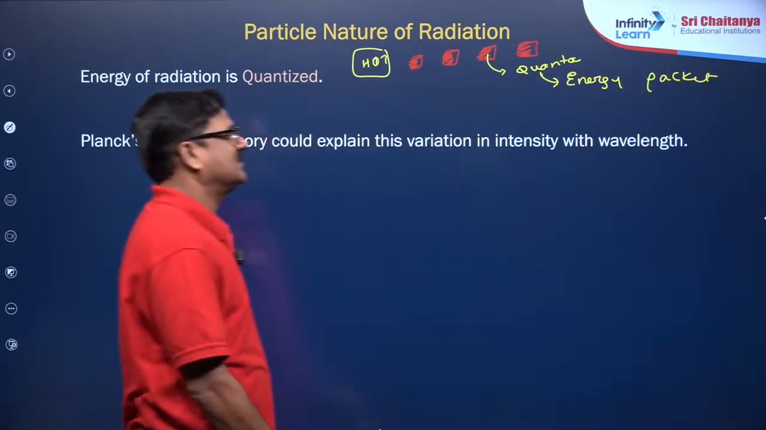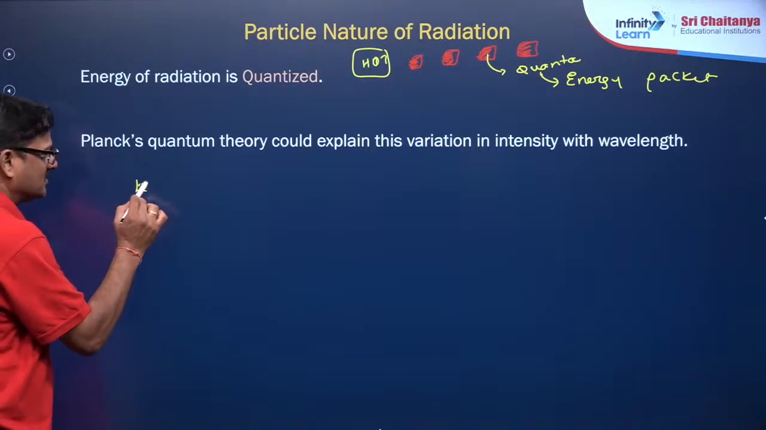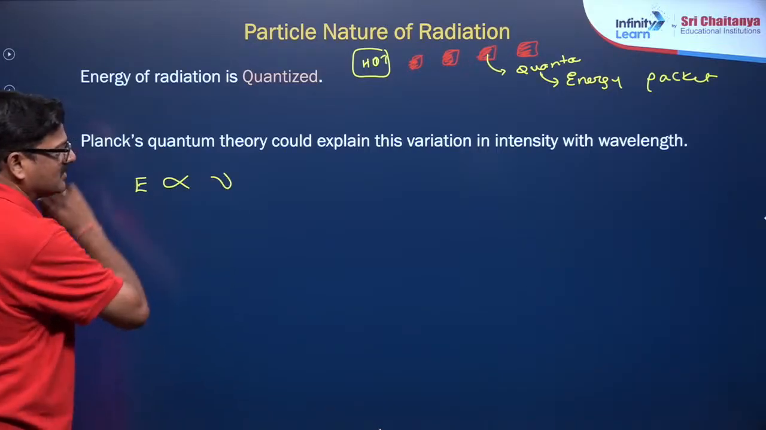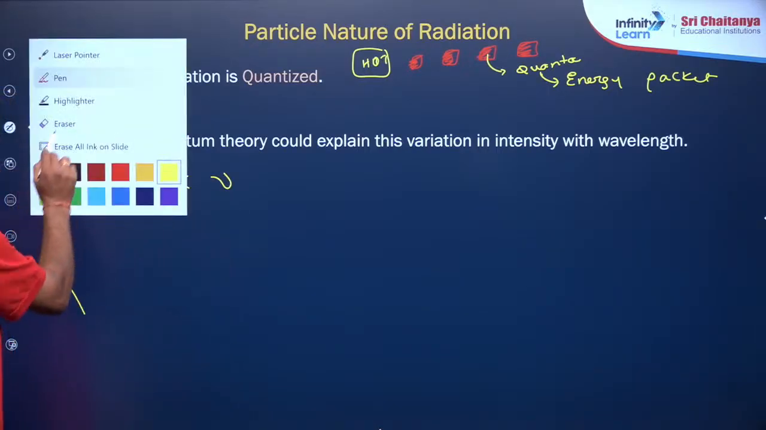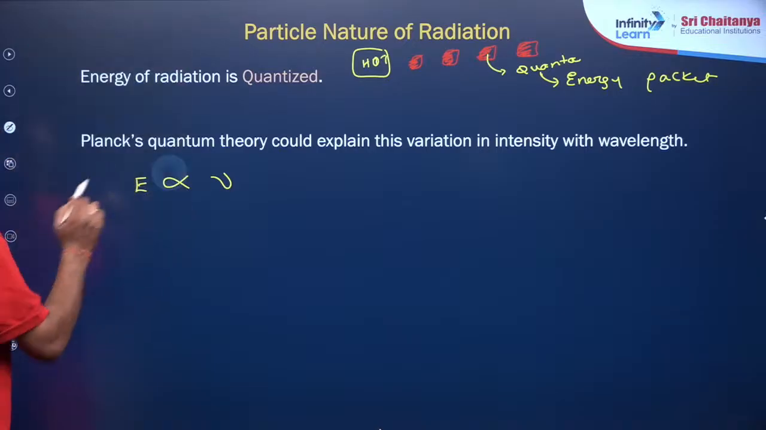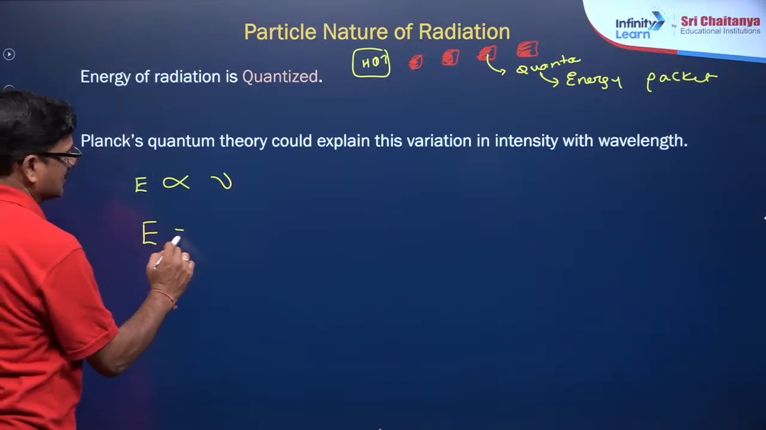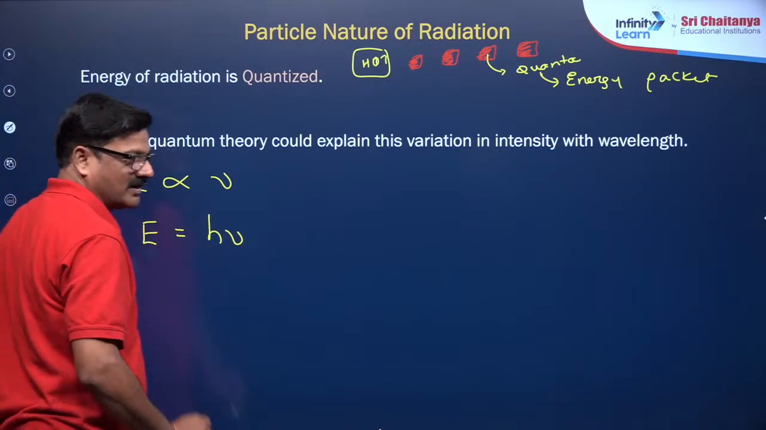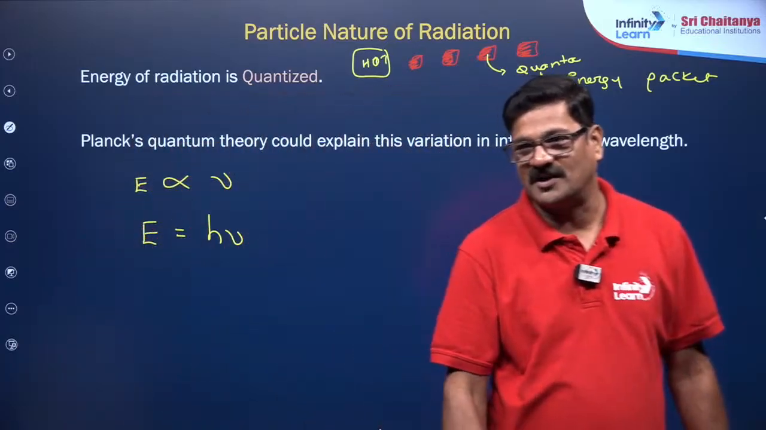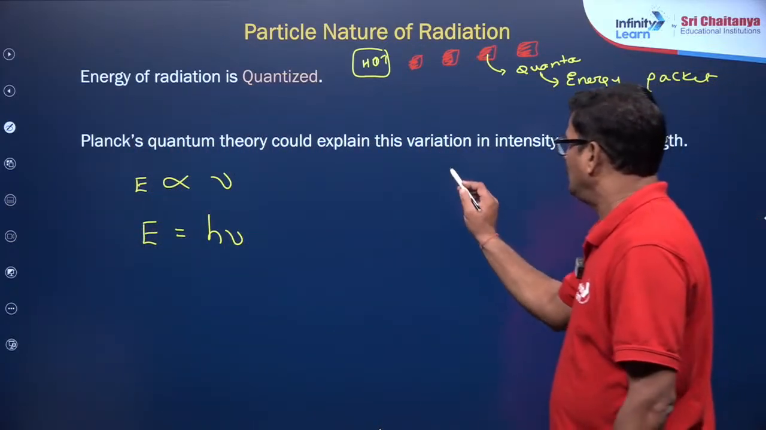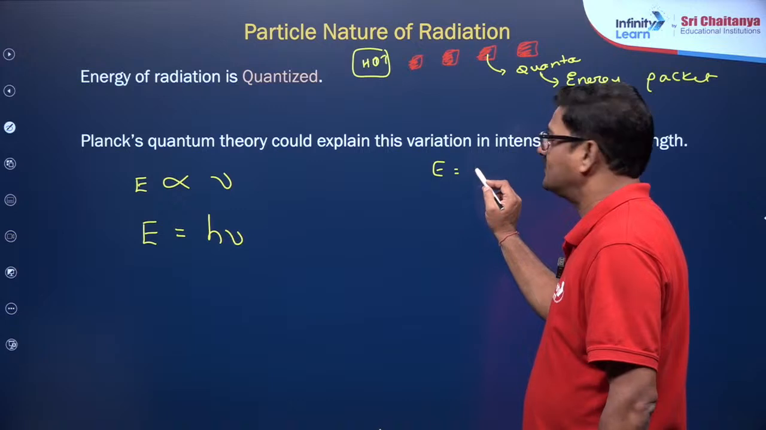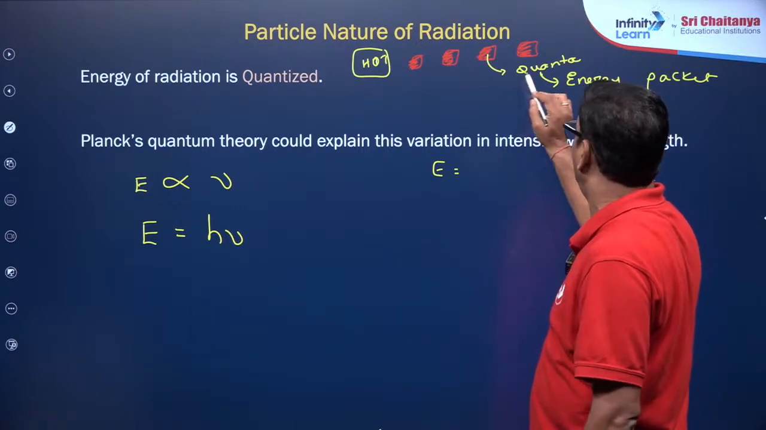Max Planck wanted to say that energy is directly proportional to the frequency of radiation. So that is called h nu. Okay, hope you understand. So E is equal to the energy of each quanta. It is also called a photon.